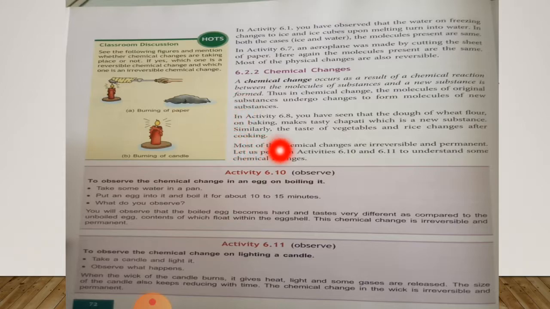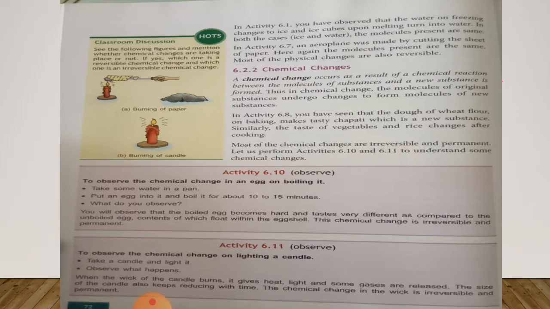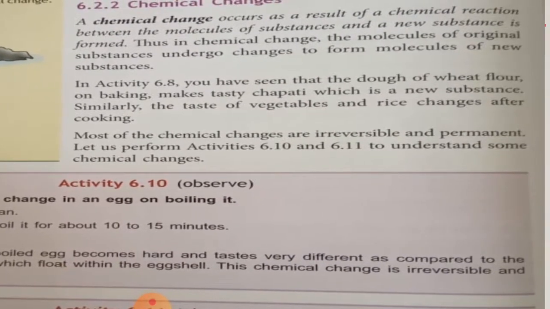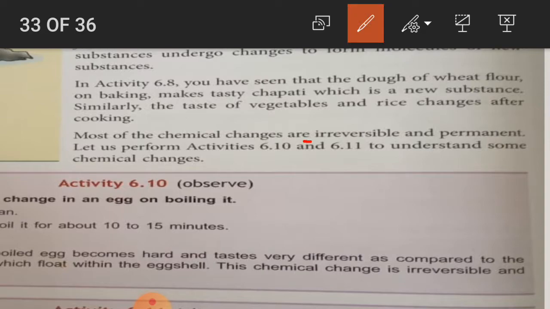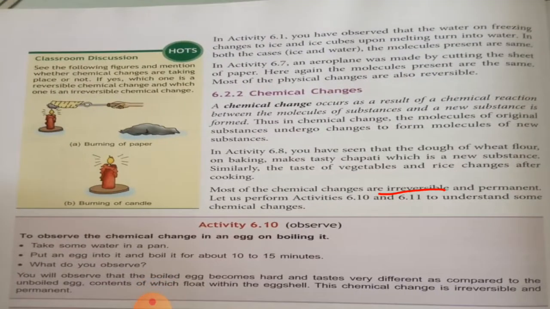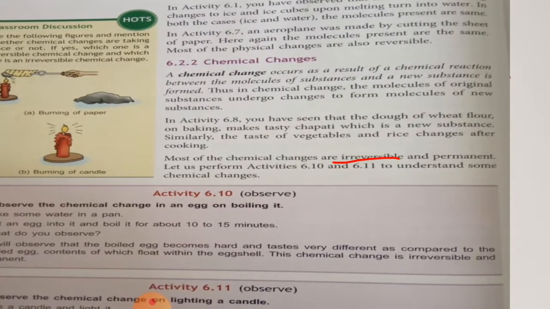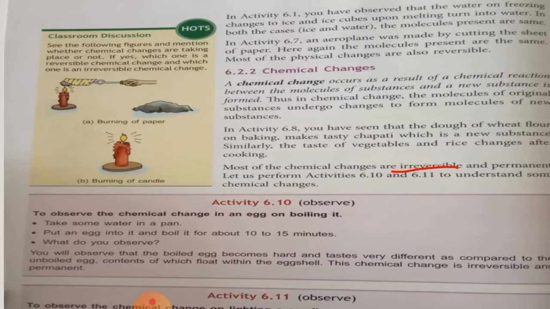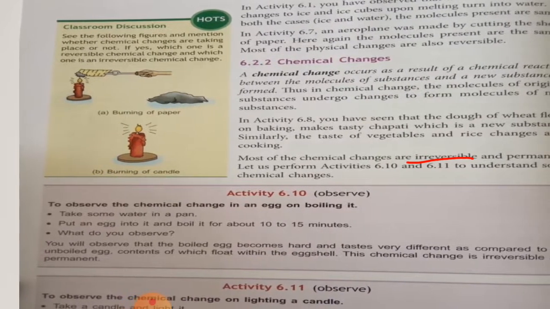Most of the changes are irreversible and permanent. Here you have to underline irreversible. Irreversible means stable or static. Let us perform activity 6.10 and 6.11 to understand some chemical changes.